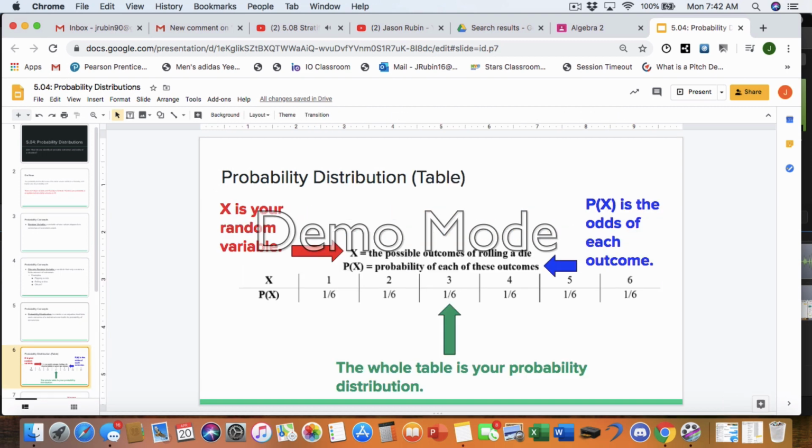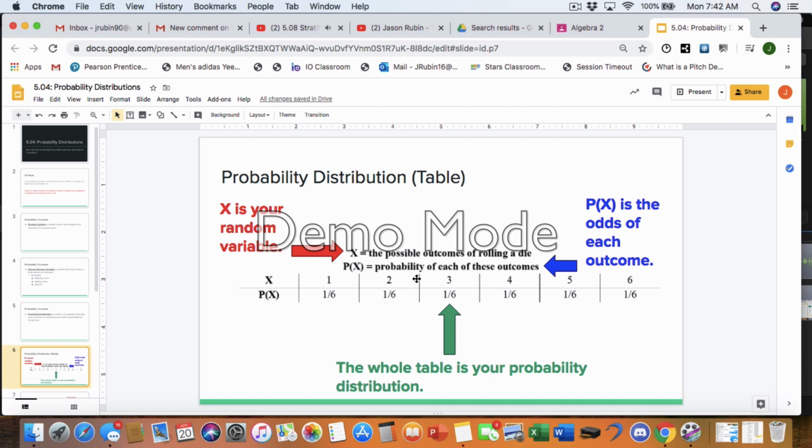So let's look at this as a table, right? When we break this table down, there are some things you want to consider. You're always going to see x and P of x. Well, x is whatever your random variable is. So in this case, it's the possible outcomes of rolling a dice: 1, 2, 3, 4, 5, 6. P of x is what we refer to as the probability of each outcome.